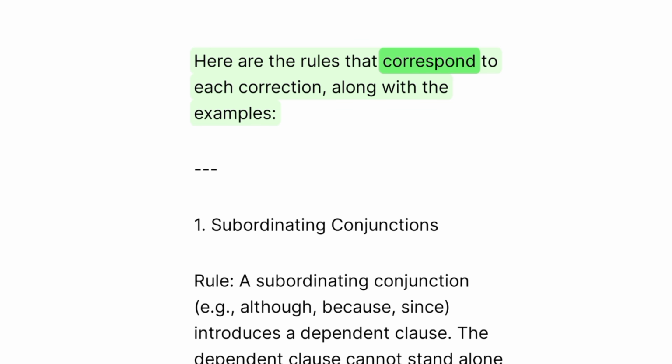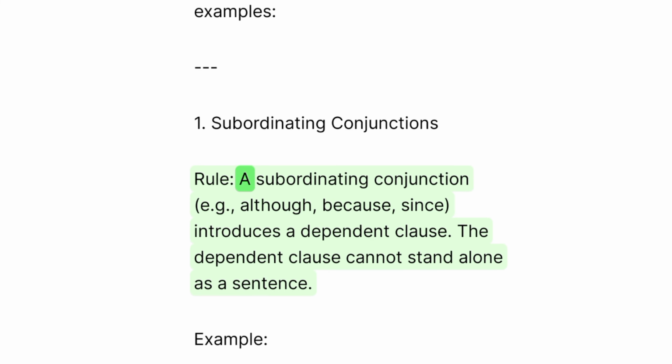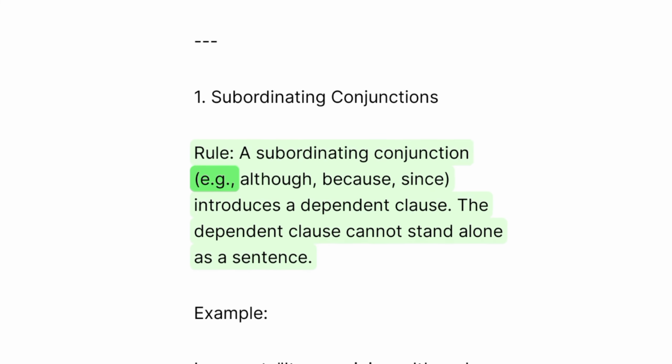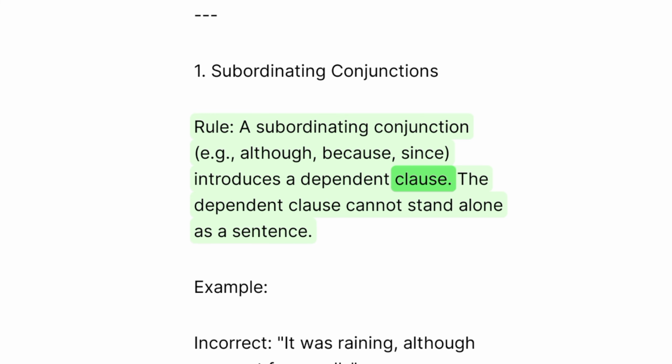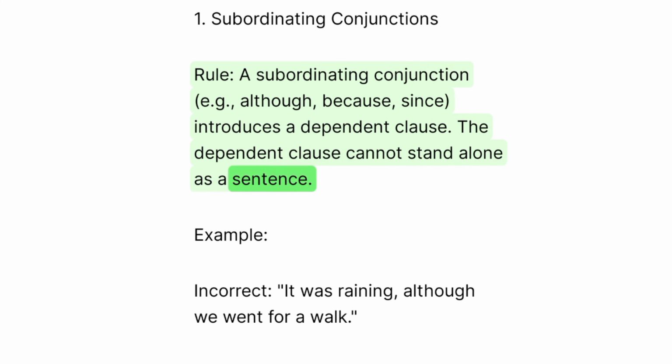Here are the rules that correspond to each correction, along with the examples. 1. Subordinating conjunctions. Rule: a subordinating conjunction, for example, although, because, since, introduces a dependent clause. The dependent clause cannot stand alone as a sentence.